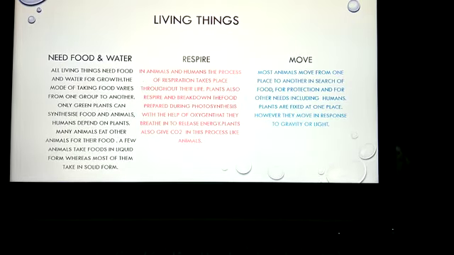Plants are fixed at one place. However, they move in response to gravity or light. That is, they move towards the light, or they move towards gravity, inside the soil.